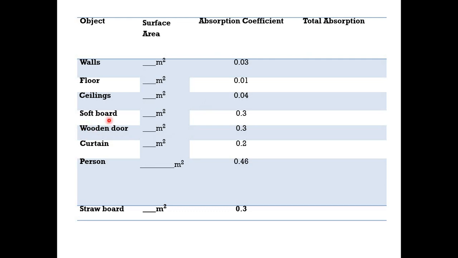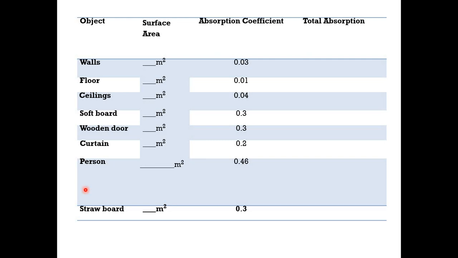Here some other quantities are also provided, but of course soft board will not be at your home, so you need not consider this particular value. If your door is closed, in that case you have to consider the wooden door value. Then if curtains are there, you have to take the surface area of the curtain and its absorption coefficient is 0.2, that you have to multiply with the earlier factor.